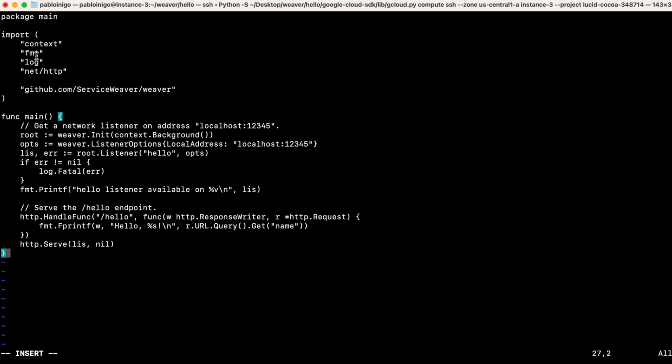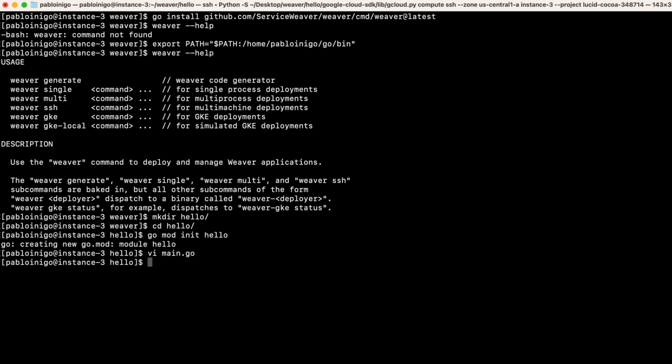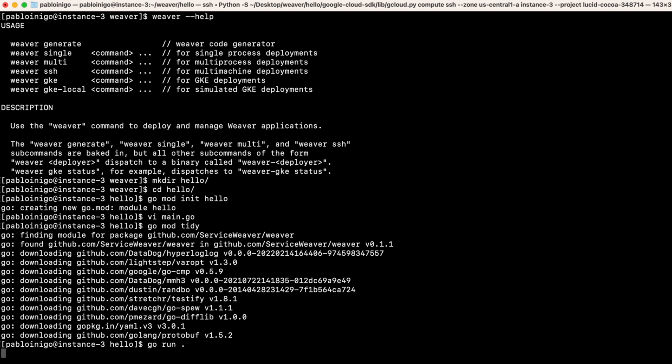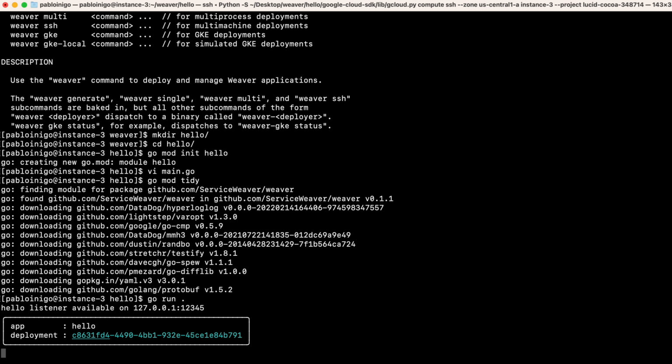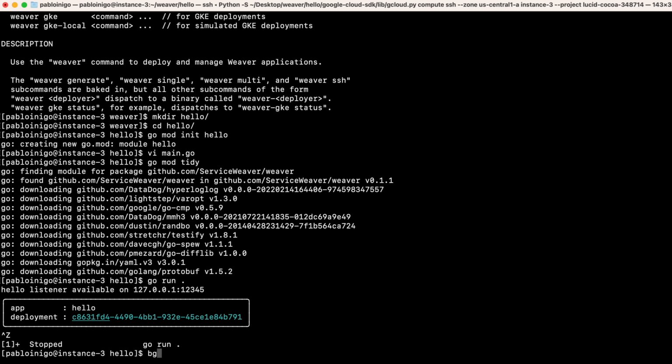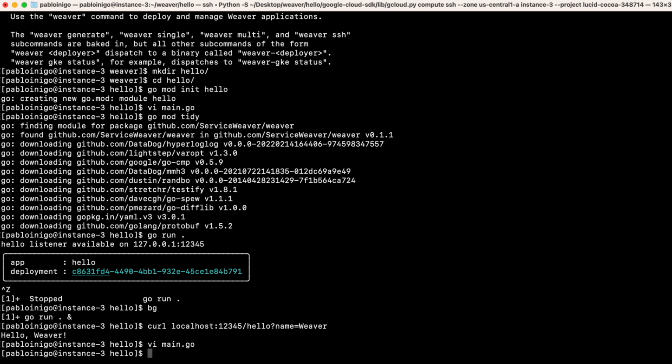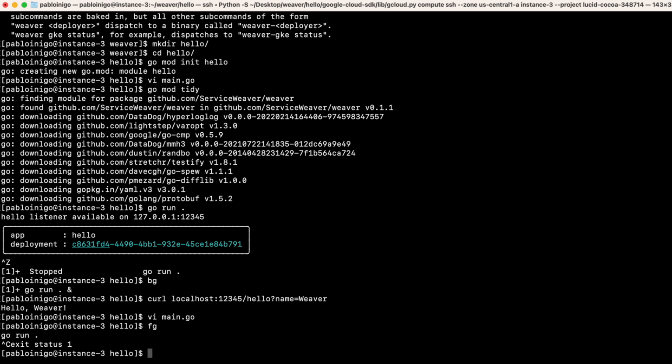Our example is going to be a web server, and this is the code that will show the web page. We execute go mod tidy and go run, and our web server is up and running, and we can test it. We send the process to the background, we execute curl, and we check that everything is fine. So we saw what we needed to see. It's normal. We kill the process, and after that, this sample is done.